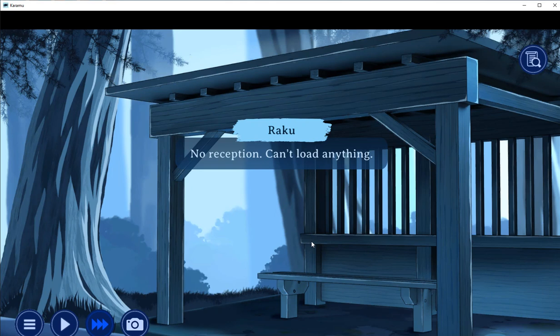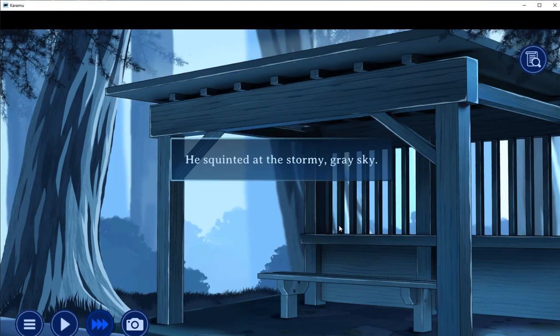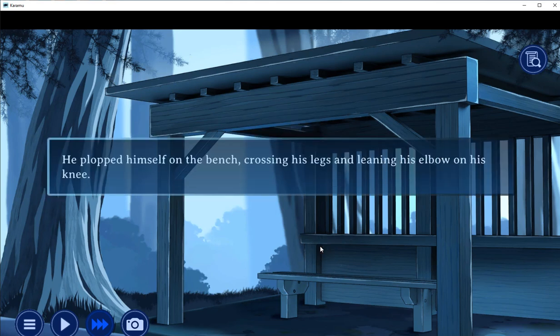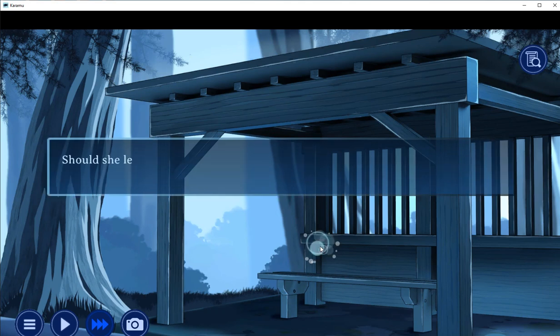Nice. No reception. Can't load anything. He squinted at the stormy grey sky. Maybe it'll stop soon. No choice but to wait. He plopped himself on the bench. She chewed her thumb. Should she leave?